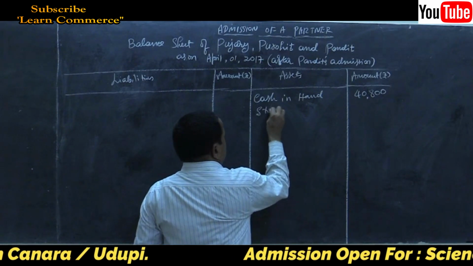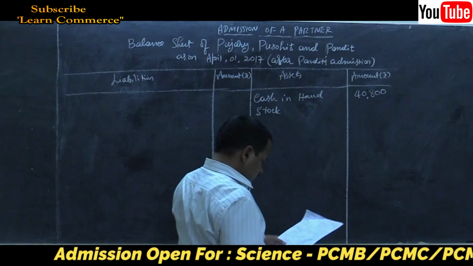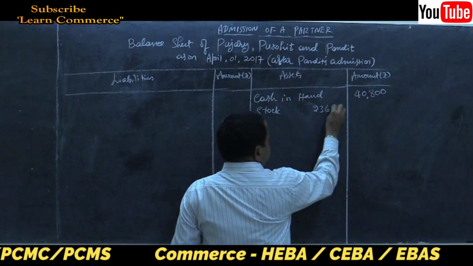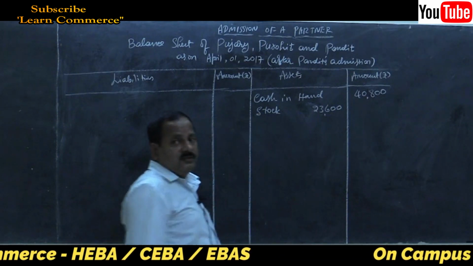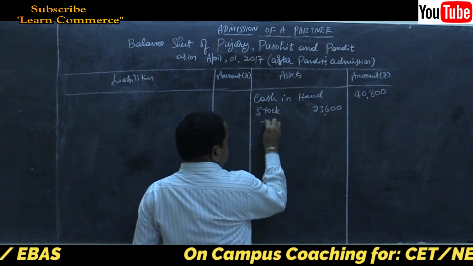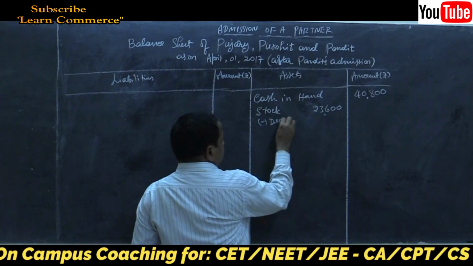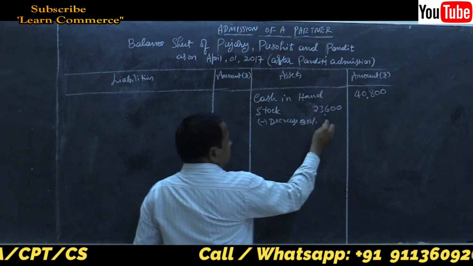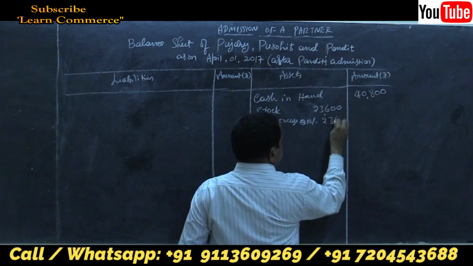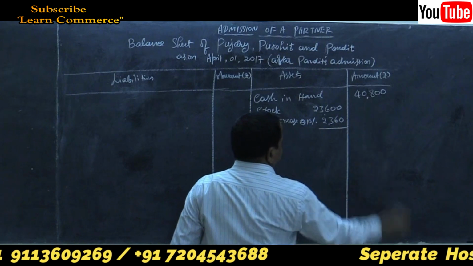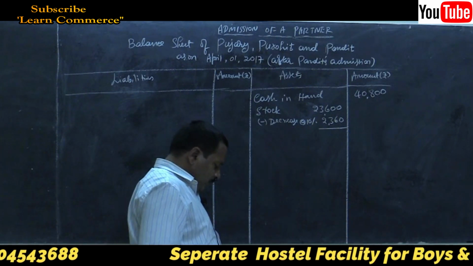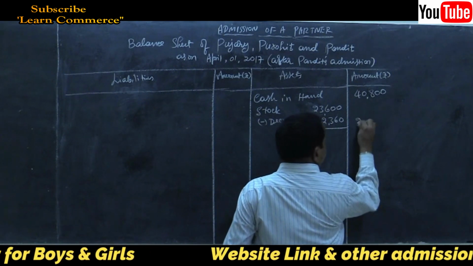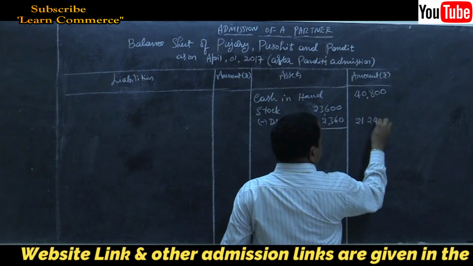You can write 23,600. There is an adjustment, so in the inner column there is a change: less decrease at the rate of 10%, 2,360. Deduct it and write the amount in the outer column. Net amount is 21,240.